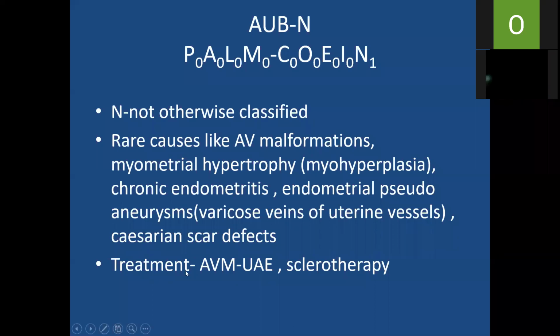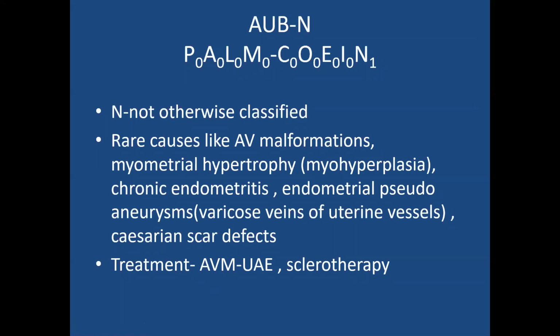What do you mean by vascular malformations? In arteriovenous malformations there may be abnormal communication between the arteries and veins of the pelvic structures, or there may be varicose veins. The treatment of this is uterine artery embolization and sclerotherapy.